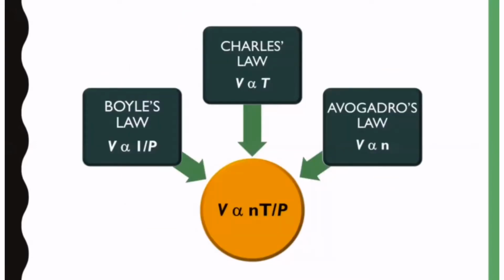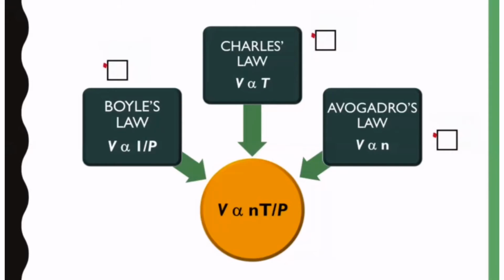As we discussed in our previous session, we already learned about Boyle's law, which relates volume and pressure, and it states that volume is inversely proportional to the pressure. Then we learned about Charles's law, which states that volume is directly proportional to its absolute temperature at constant pressure and amount of moles. And the third one, Avogadro's law, states that volume is directly proportional to the amount of moles at constant pressure and temperature.